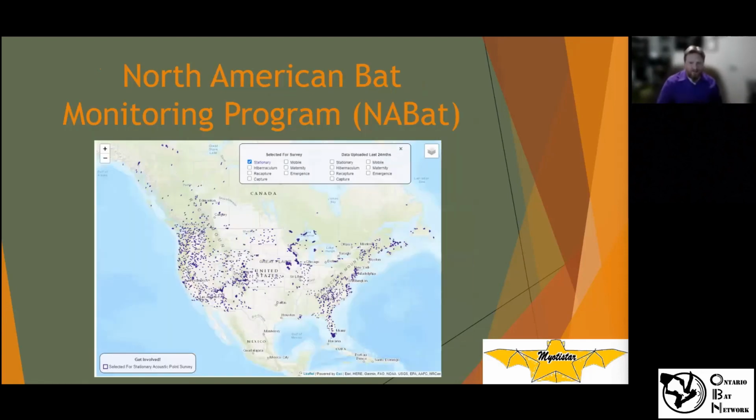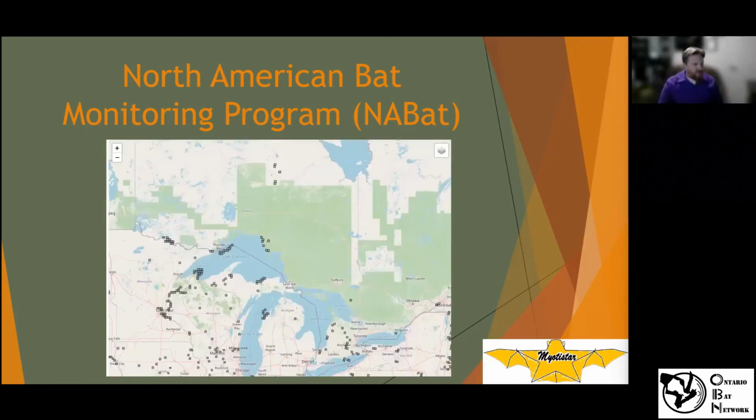And then you've got to have a place to put your data. Of course, you report it, maybe in your particular project, but you can also go to something like the North American Bat Monitoring Program, NABat, and this shows all kinds of data that's been posted. There's a lot in the US, not as much in Canada, a common story that we usually hear, but we're trying to help out. It's a North American project initiative, and we can be part of it. Zooming into Ontario, there is a fair bit of data that's come in. These are the squares where we've got some data, but there are lots of huge gaps. So you can put your data on this.